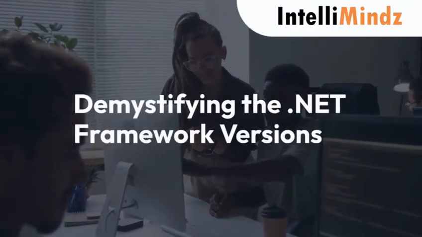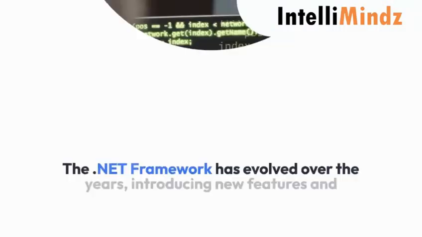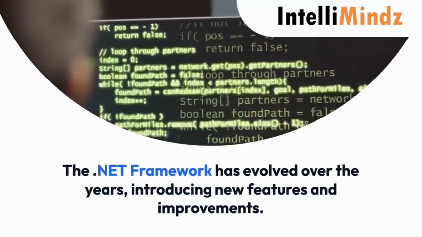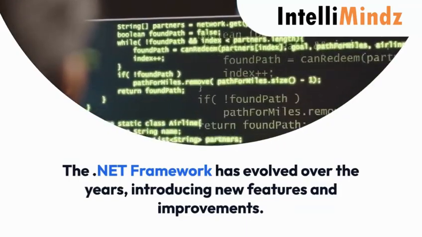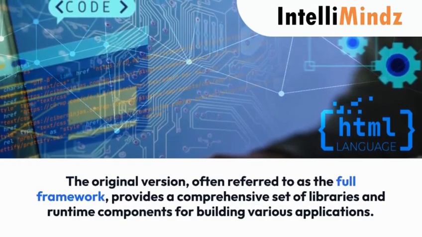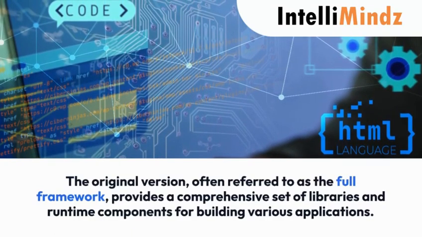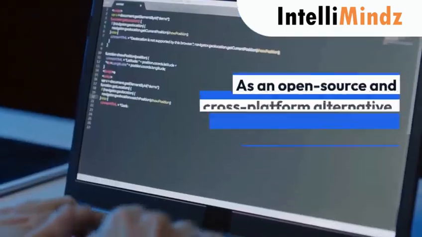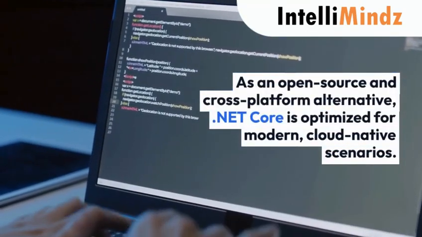The .NET framework has evolved over the years, with each version introducing new features and improvements. Currently, the main versions are .NET Framework. This is the original version, often referred to as the full framework. It provides a comprehensive set of libraries and runtime components for building desktop, web, and server applications.